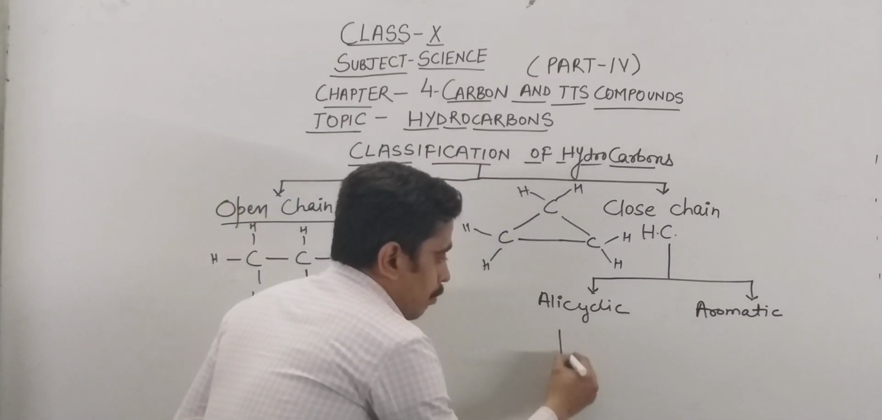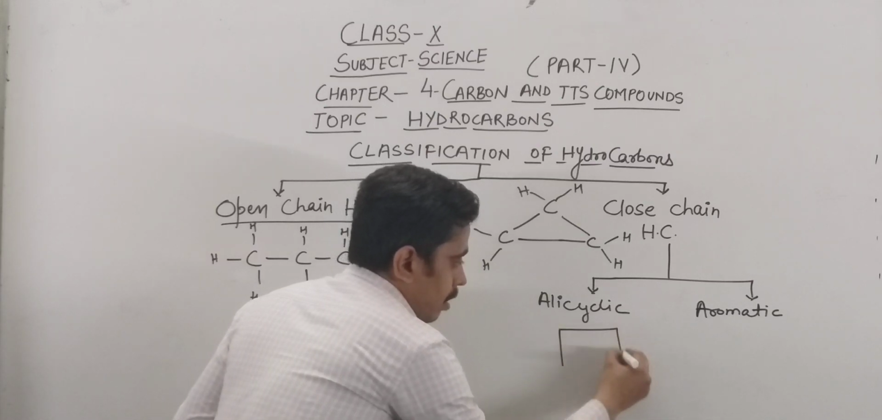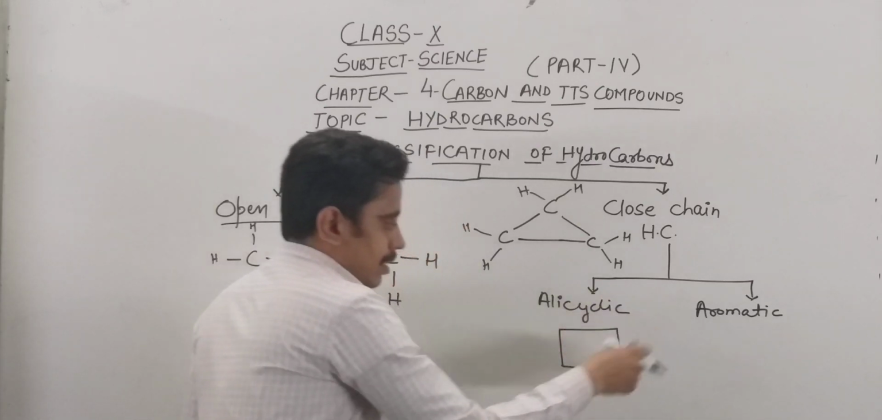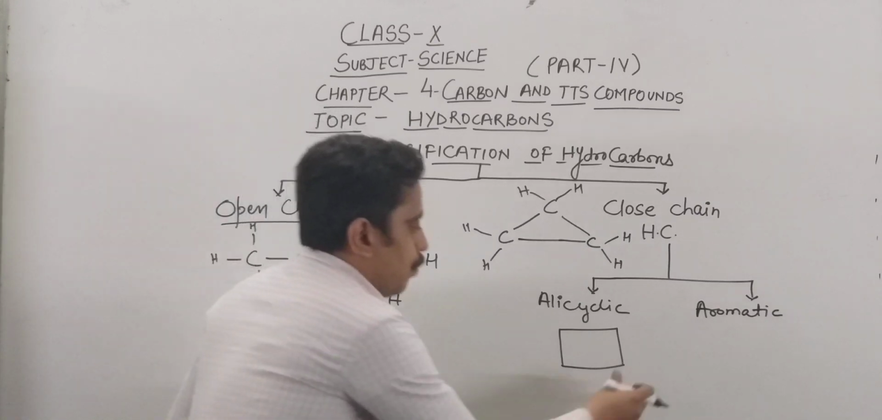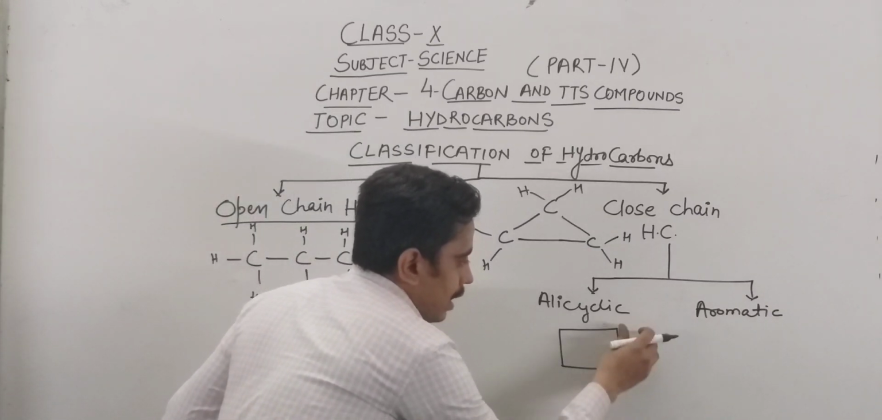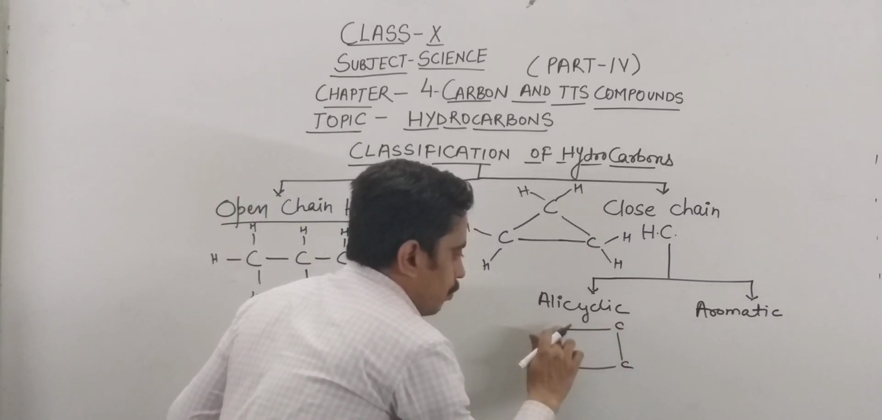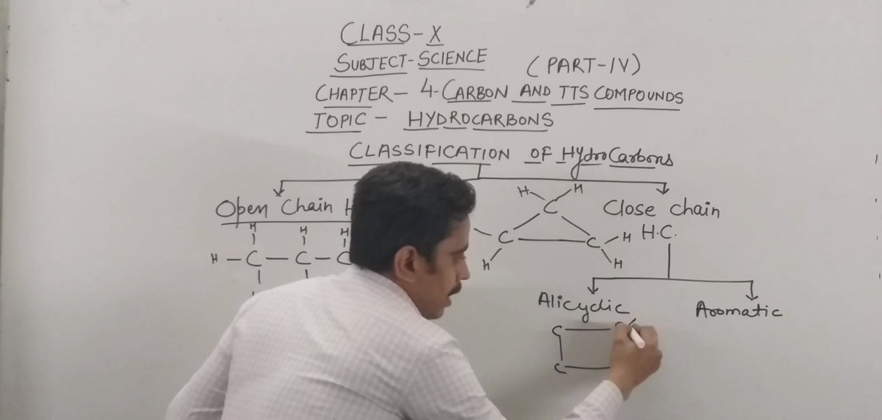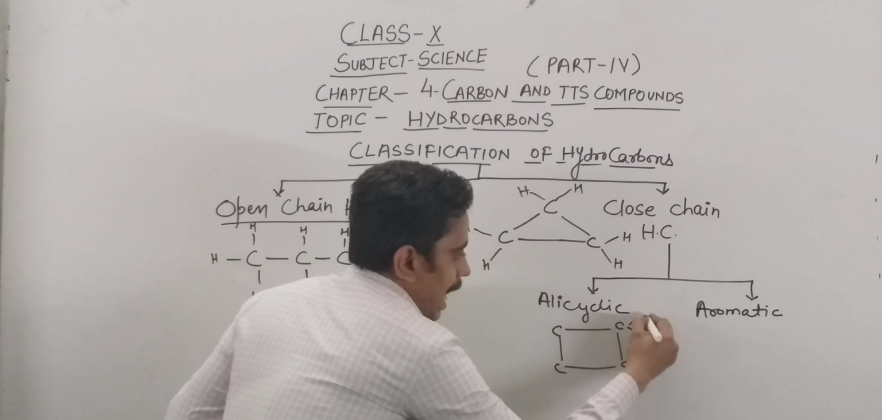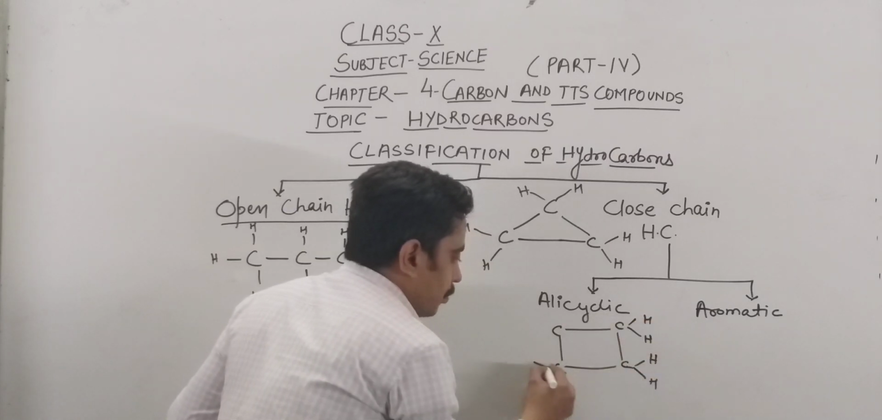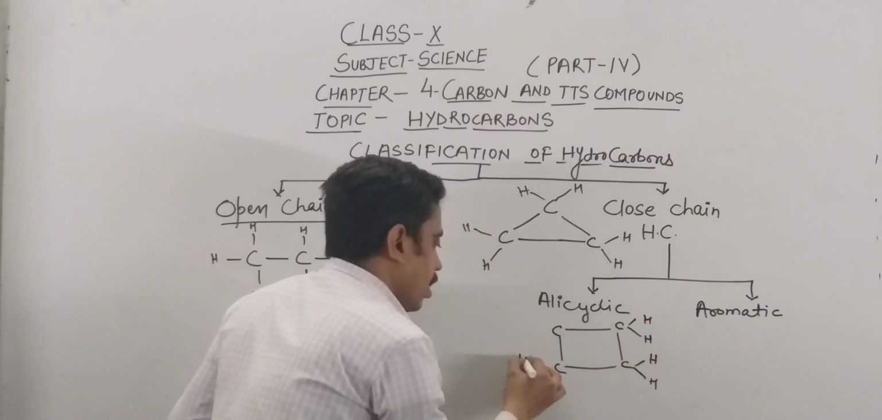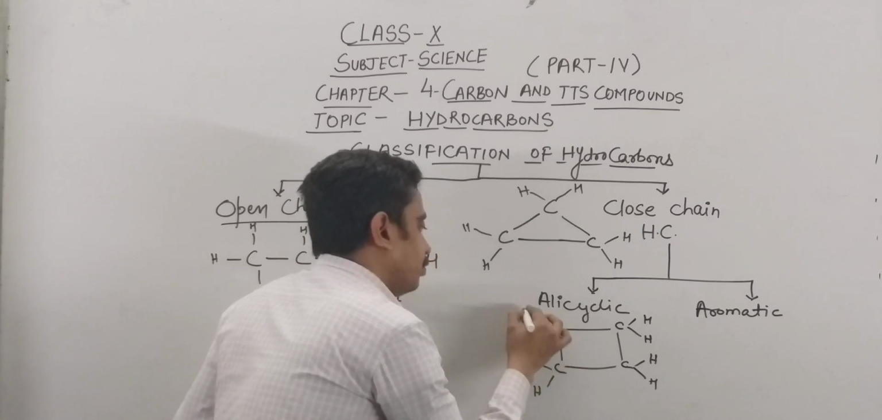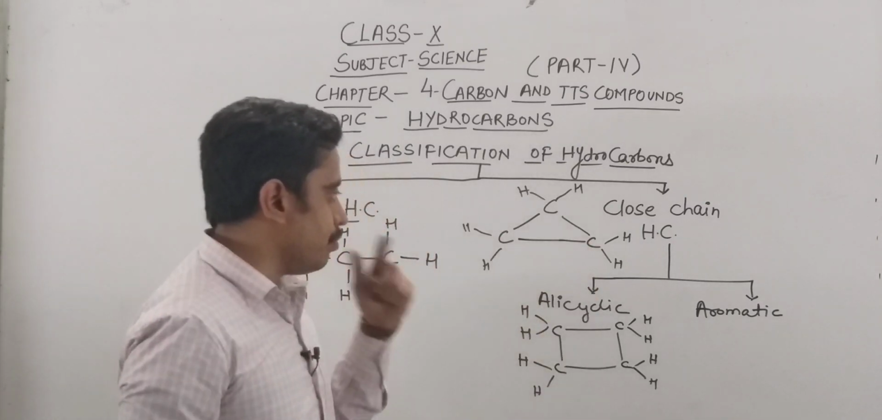For example, I am drawing one more cyclic structure here. All of you see, this is a cyclic structure in which four carbon atoms are present at the 4 corners of this cyclic structure. The rest of the valencies of carbon are completed with the help of hydrogens. So this is how the alicyclic closed chain hydrocarbons are.